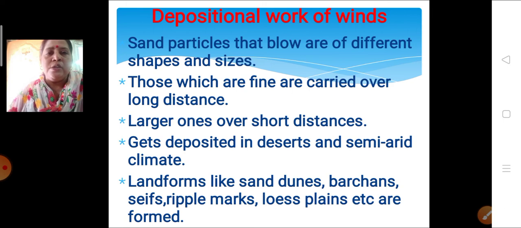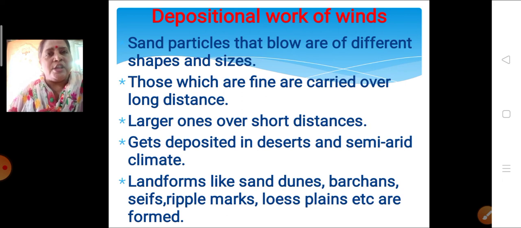Those sand particles or weathered material which are fine are carried over a longer distance, while those which are not very small in size get deposited in nearby places over a short distance. Because of this, it gets deposited in deserts and semi-arid climates.